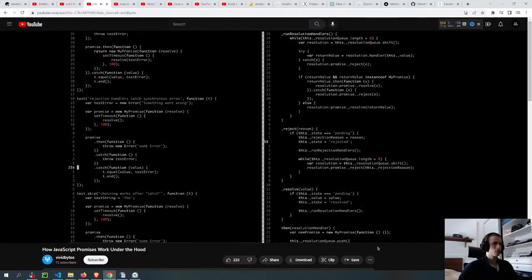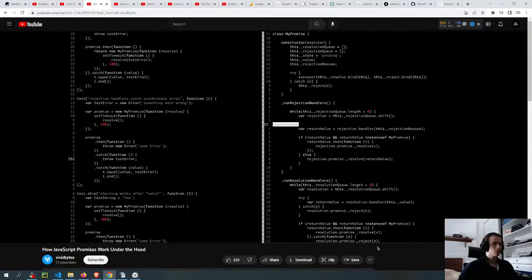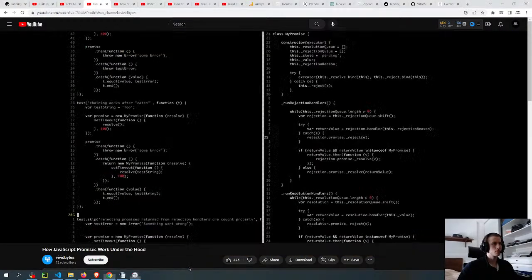It says rejection handlers catch synchronous errors. So this is the same that we did previously for the then method. So if the rejection handler throws an error, that should be treated as a rejection as well. So what we'll have to do here is wrap the call to the rejection handler in a try block and then catch the error and reject the next promise with that error. Okay, let's move on to the next test.